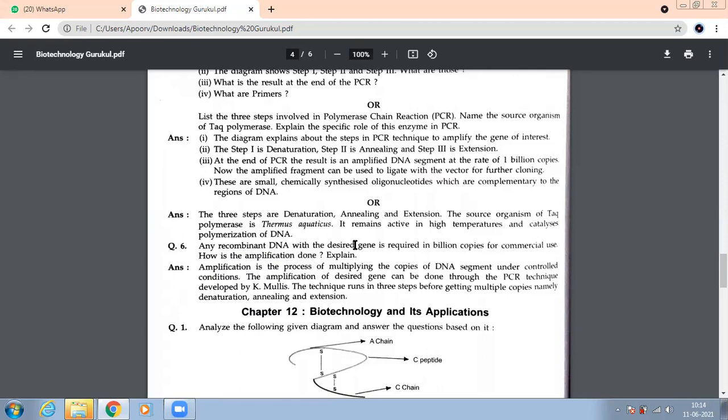Normally, what happens to other enzymes if we raise the temperature? They become inactive. Denaturation takes place. They become inactive after a certain level of heat. Even in the human body, there's a certain temperature where it is maintained. After that, they become inactive. So we have selected a special enzyme. Which one is it? Taq polymerase, from Thermus aquaticus. Yes, we can use it very nicely because it remains active at what temperatures? High temperature.